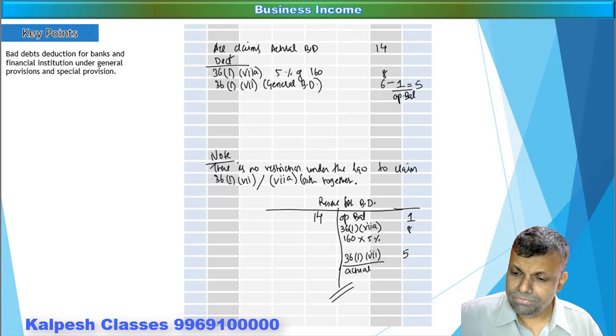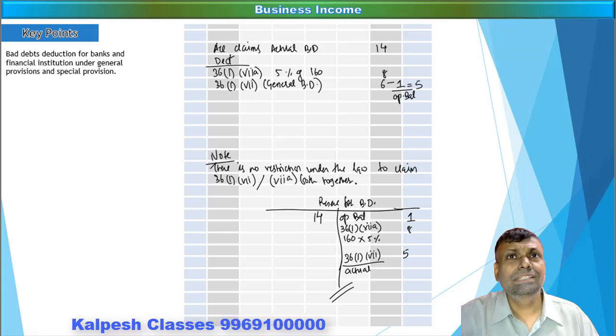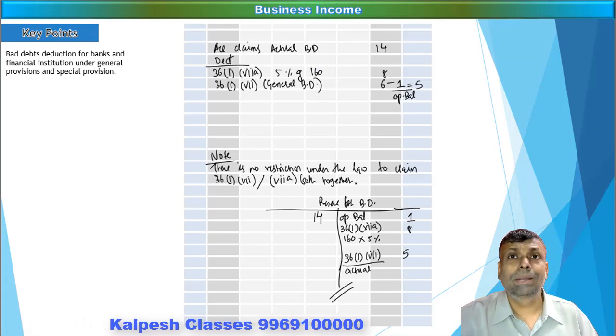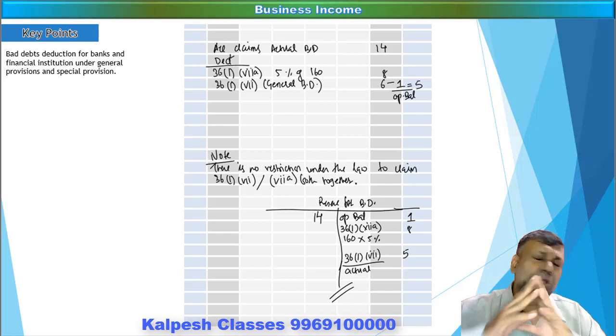Further, the next point is Section 36(1)(vii). Basically, it is with respect to the deduction of bad debts. This is very important, friends.